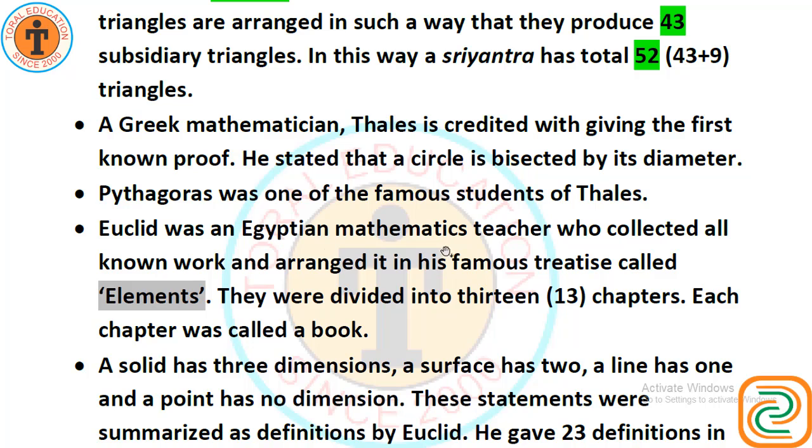Euclid was an Egyptian mathematician, a mathematics teacher, who collected all known work and arranged it in his famous treatise called Elements. Euclid collected all his work in Elements. They were divided into 13 chapters. How many chapters? 13. Each chapter was called a book.